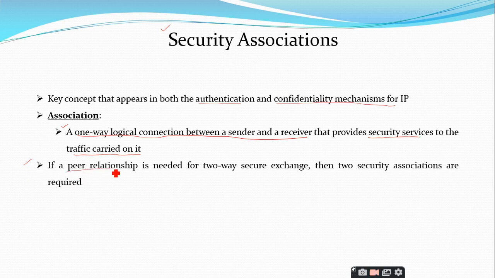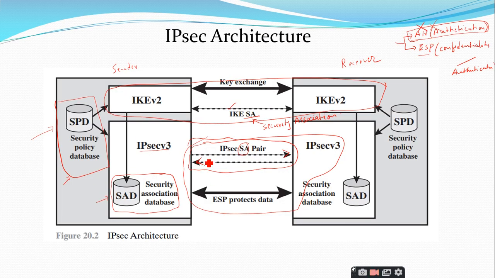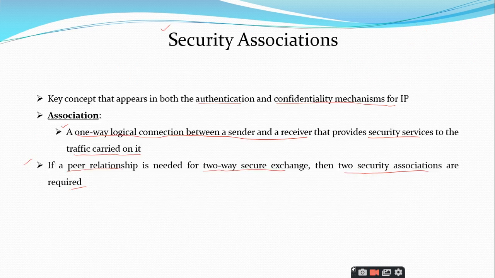If a peer relationship is needed for two-way secure exchange, then two security associations are required. This is what we have seen in this one. So the IPsec security association from sender to receiver, and the IPsec security association from receiver to sender. There should be a pair of security associations to have this secure two-way exchange.